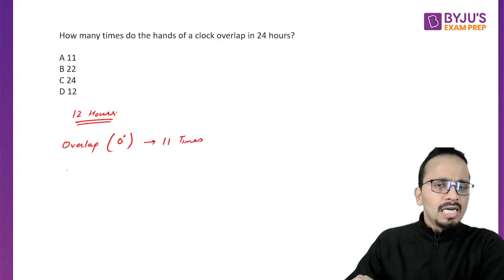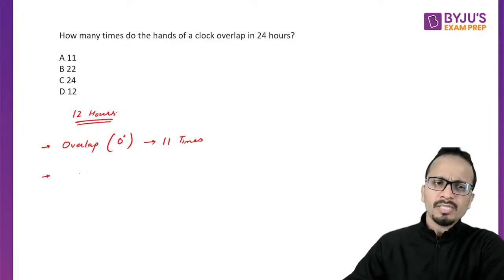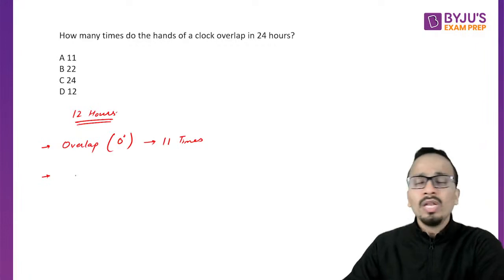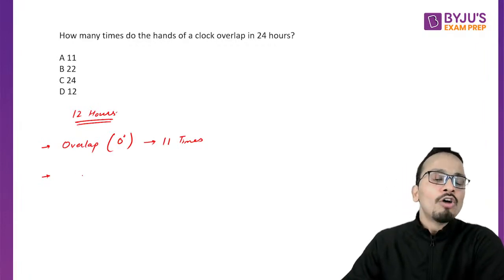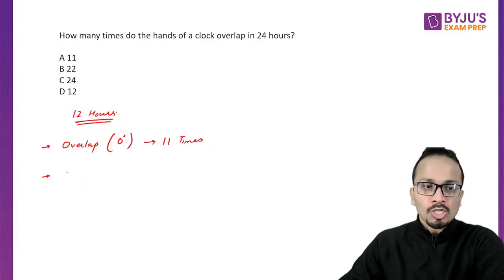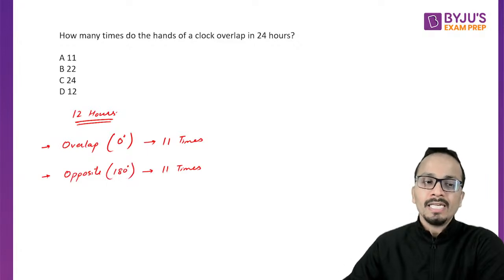This is the first thing. The second thing you can remember is that the minute hand and hour hand will be opposite to each other, meaning there will be an angle of 180 degrees between them, again 11 times.